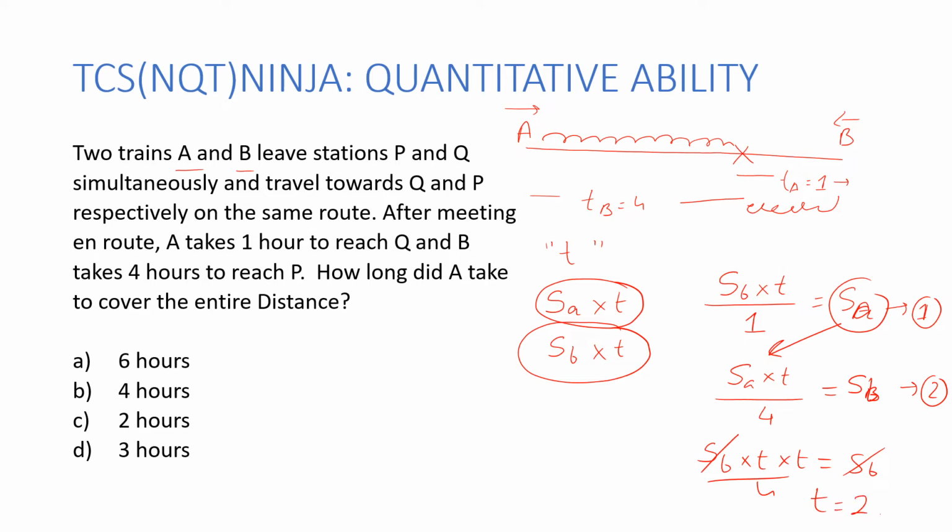So what does this mean? This T as 2 is, what is T? I took T to be the time from the start till they met. So if I want to answer the question now, it says how long A will take to cover the entire distance. So what has A done? A has taken 2 hours to cover this much distance, and 1 hour more is going to be required by A to cover the remaining distance that was given in the question. So the total time A would have taken to cover the entire distance on its own would be 3 hours.